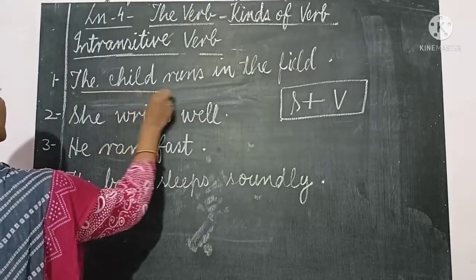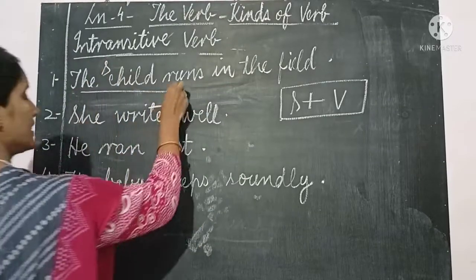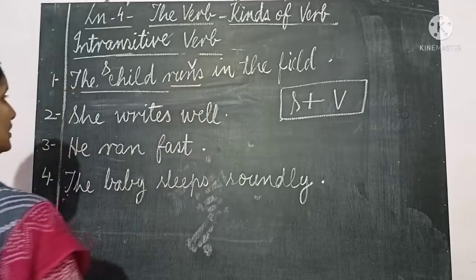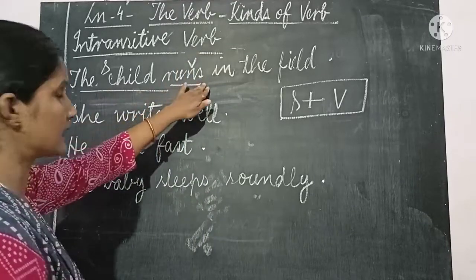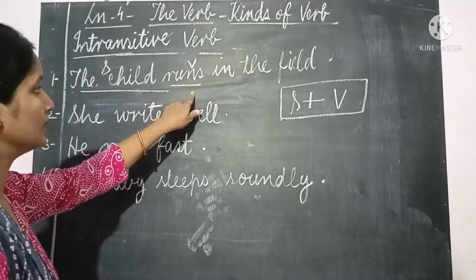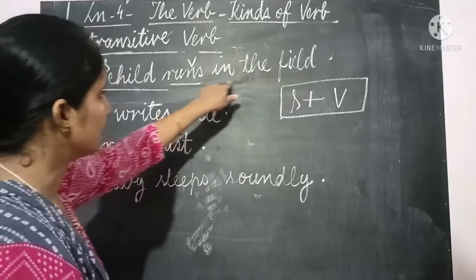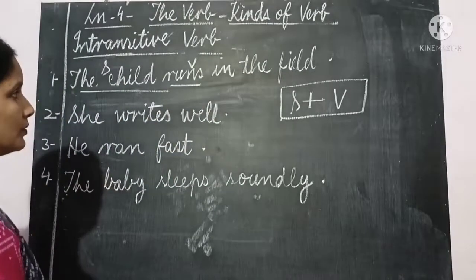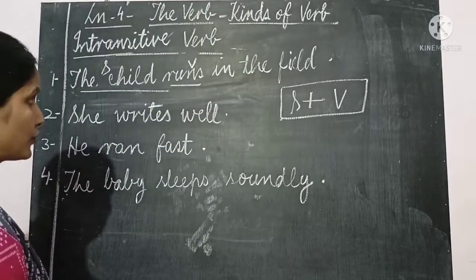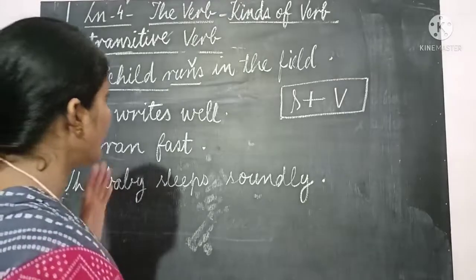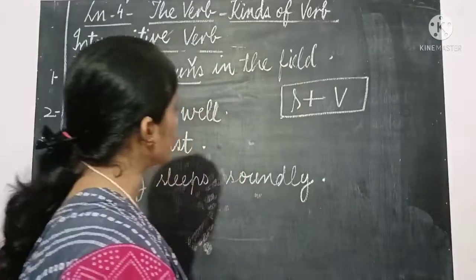This is the subject. This is the verb. But the sentence doesn't end with the verb. In the field, these words are added to the verb. So we have to think whether these words are objects or not.